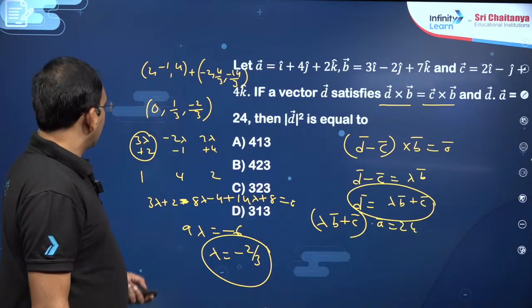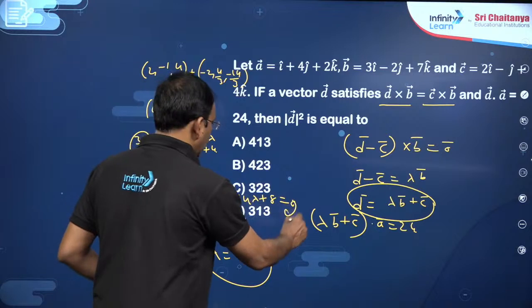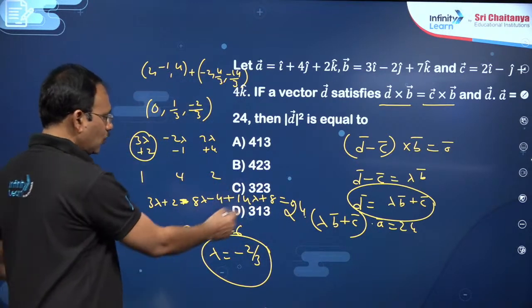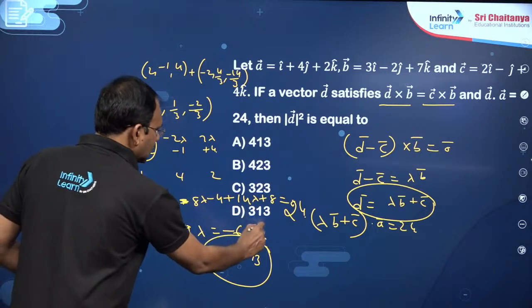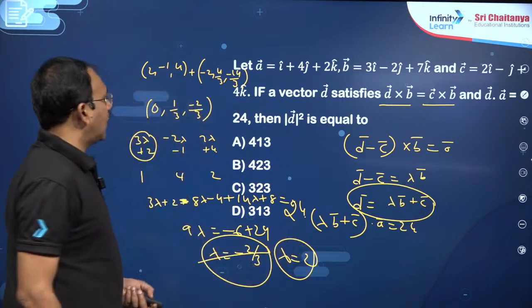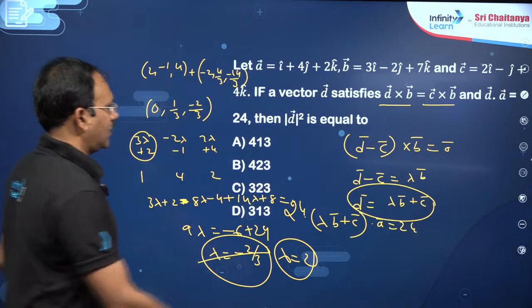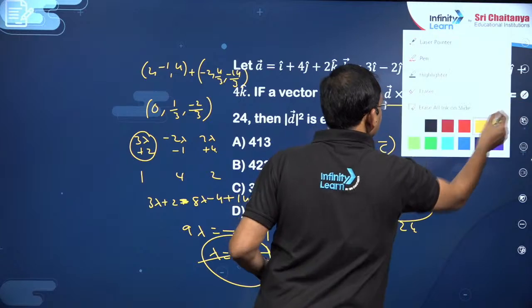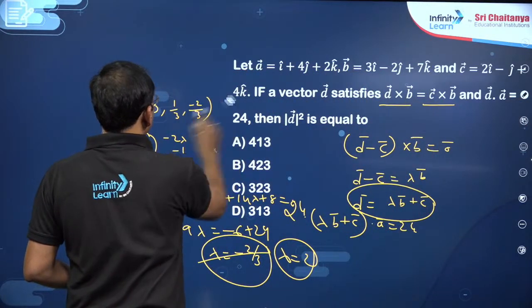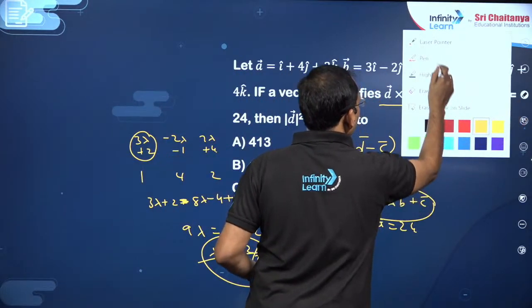So, this dot product actually we have done as 0, but the dot product is given as 24, my dear friends. So, 24 means you will get 24 minus 6, 18, you will get lambda is equal to 2. Once you know lambda is equal to 2, it is nothing but 2b plus c, my dear friends. You can simplify it as, lambda is equal to 2. So, you can write it as, you see, this is why you should read the question properly.